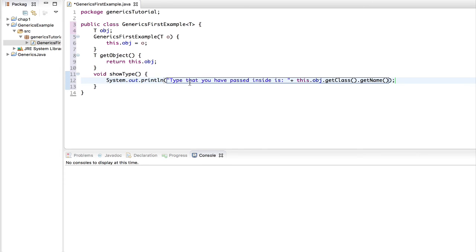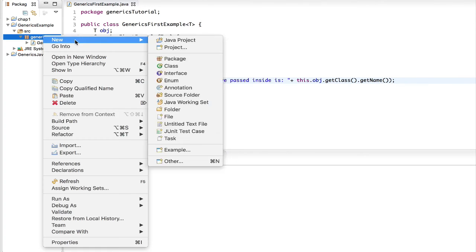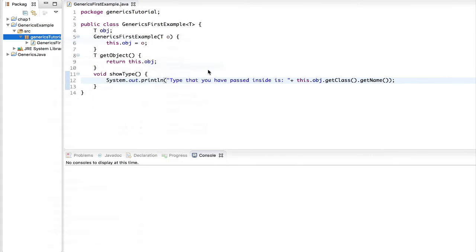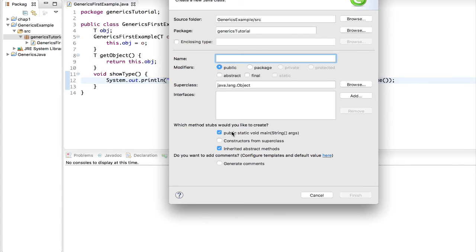Nonetheless, let's say we want to see this obj. We're going to get the class, and then we're going to use getName. So this is going to give us the type of parameter, the type of data type that has been passed inside our class. I guess I made a mistake. Okay, now we are good to go.